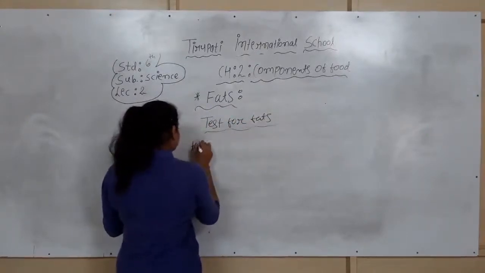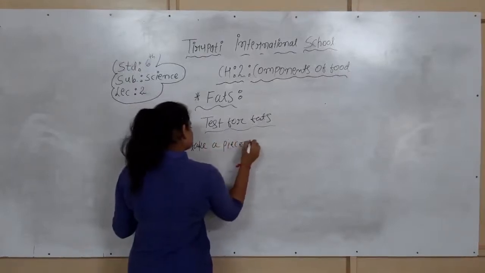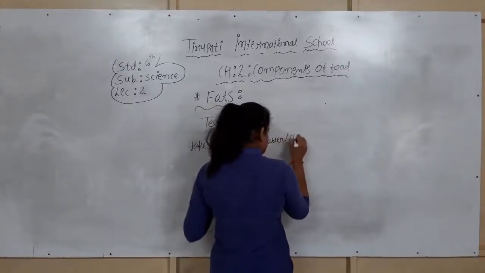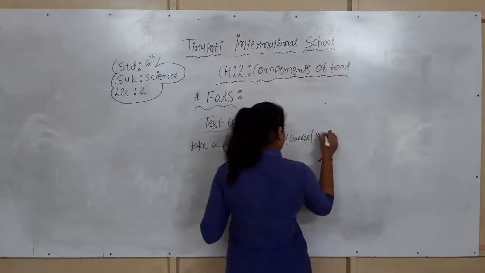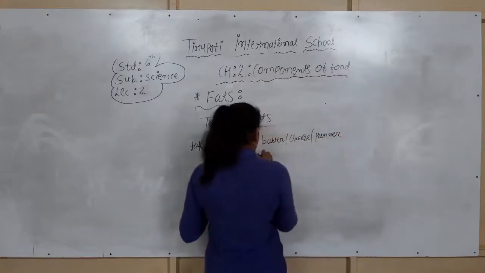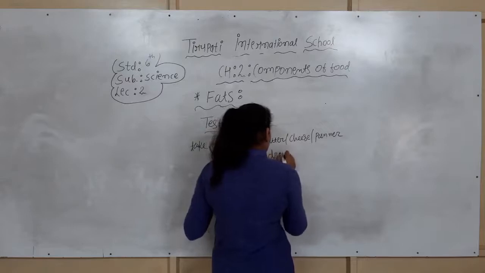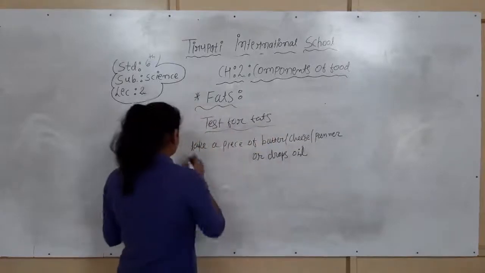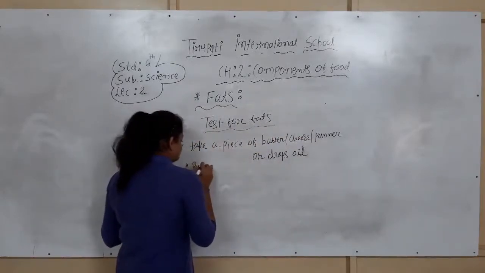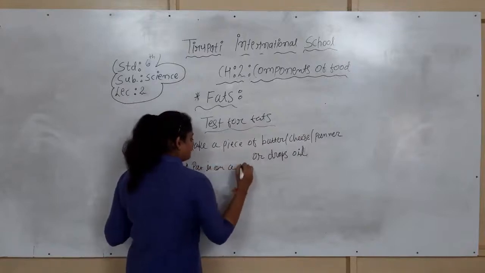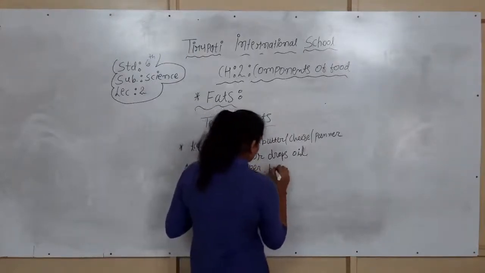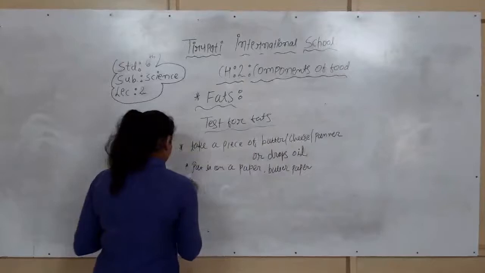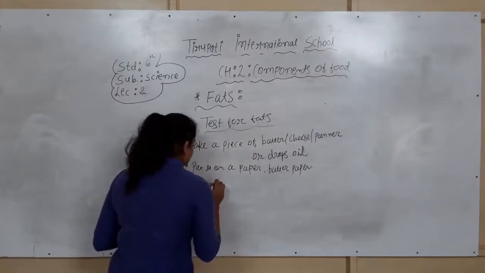Take a piece of butter or cheese, or paneer, or take a drop of oil. Put it on a paper, or we can say a butter paper. Now rub the paper